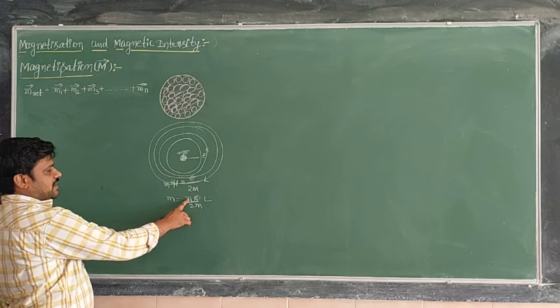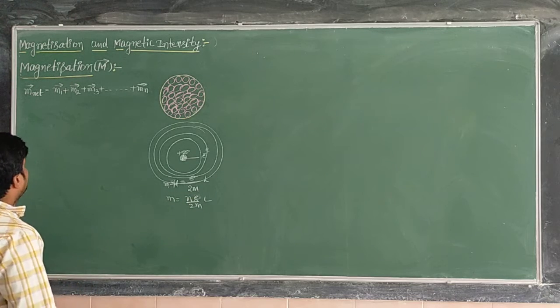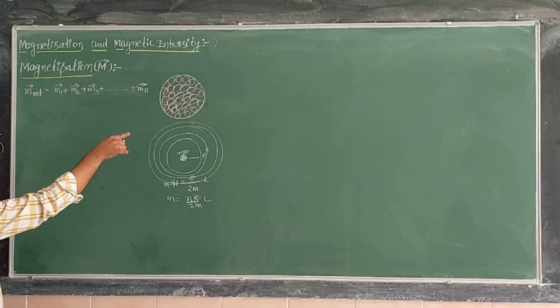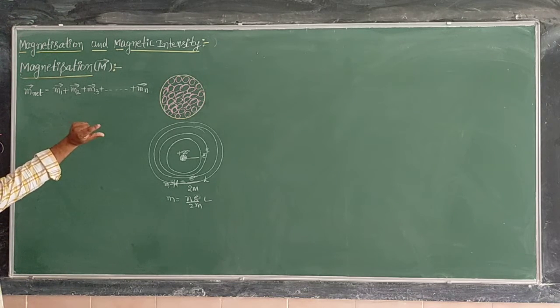The first electron means this one, the second orbit means this one, and so on. Like this, all electrons, every electron, has a magnetic moment.